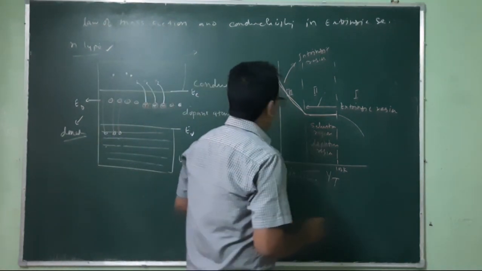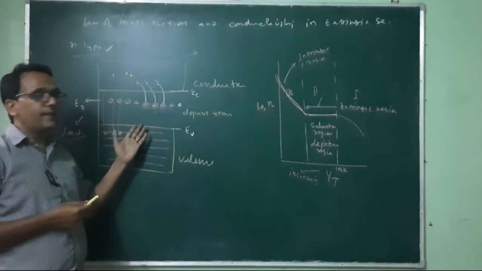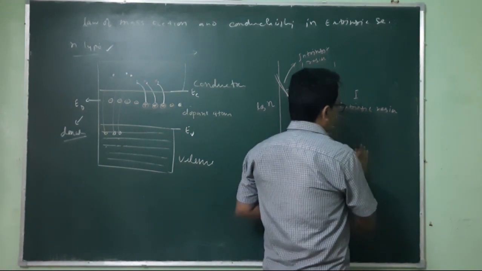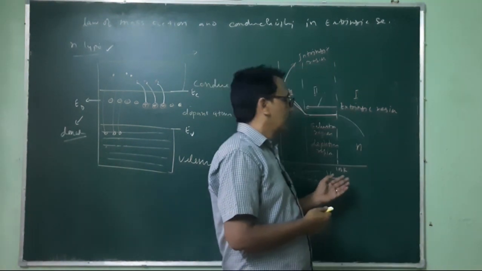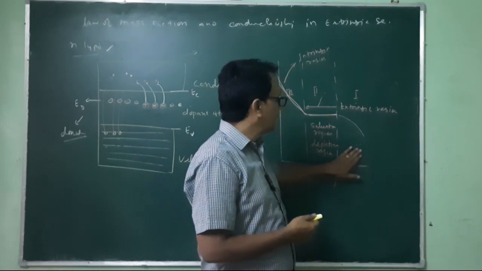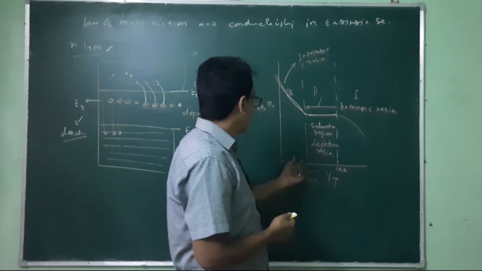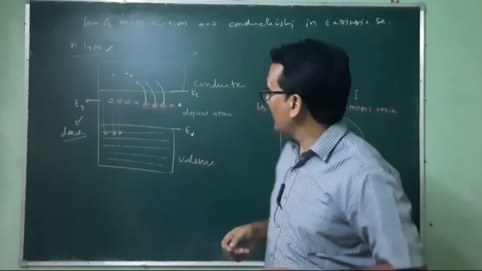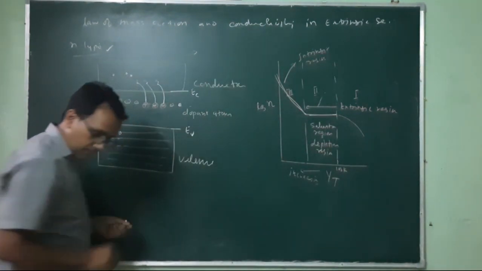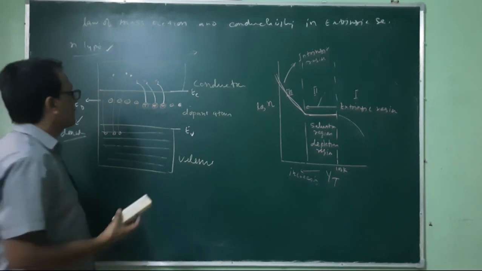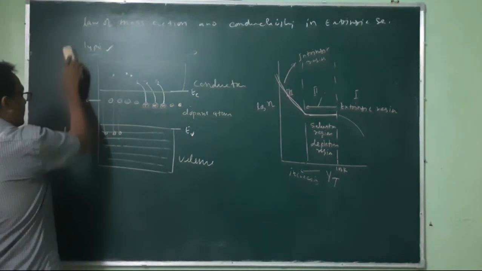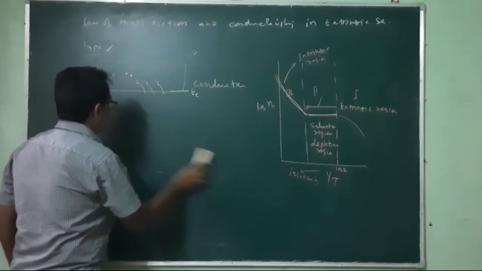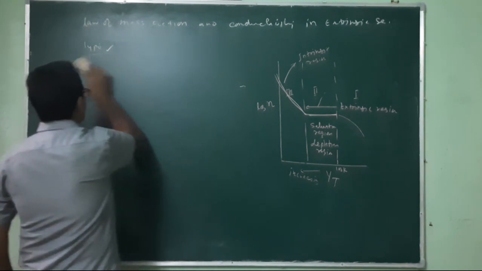So one can say we have the concept of majority and minority charge carriers. Up to this point, the number of electrons is more than the number of holes, and after this, the numbers of electrons and holes can be compared as in an intrinsic semiconductor. So now let us talk about the P-type semiconductor, with the same behavior. In a P-type semiconductor, the behavior will be like this.